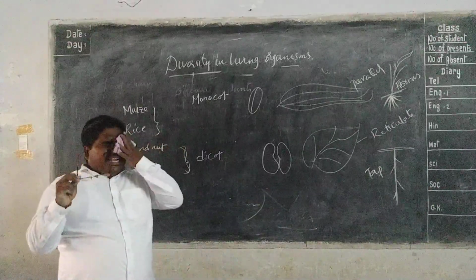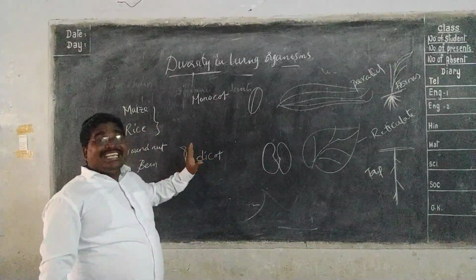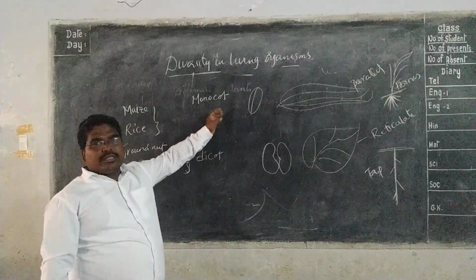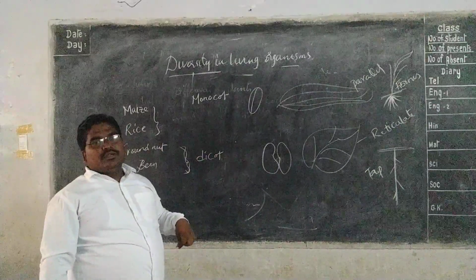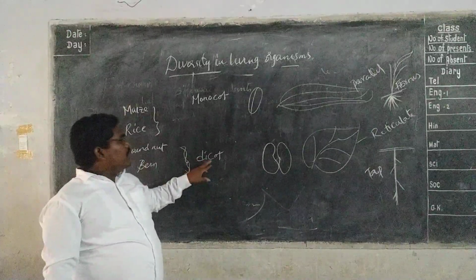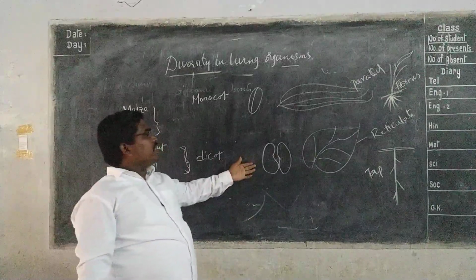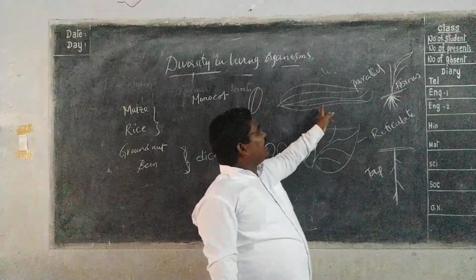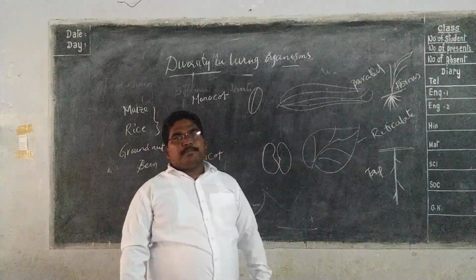Here also, on the basis of the seed leaves present on it. These are seed leaves, seed coats. If you crush the seed coat, seed leaves come out. The covering area is the seed coat. If two cotyledons are present, that is dicotyledon. Two seed leaves are present, two cotyledons. This is reticulate venation. This is parallel venation. That is fibrous root system. This one is taproot system.